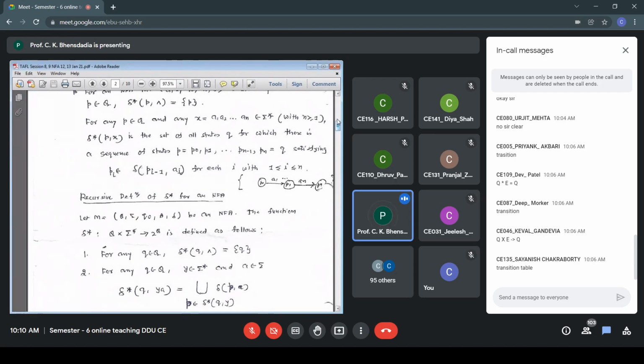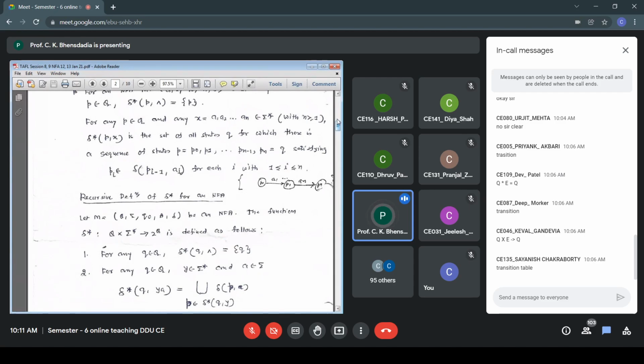I can process Y in different ways from Q. So the end states that I can visit from Q after processing Y will be my set of states visited from Q on Y. Now suppose my initial state is Q, and on processing Y, which is ABC, I get, say, entries Q1, Q2, Q3.